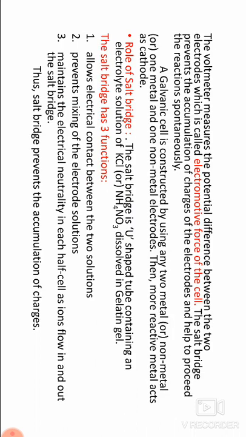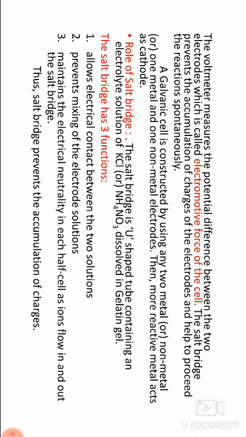The voltmeter measures the potential difference between the two electrodes, which is called electromotive force of the cell. The salt bridge prevents the accumulation of charges at the electrodes and helps the reactions proceed spontaneously.